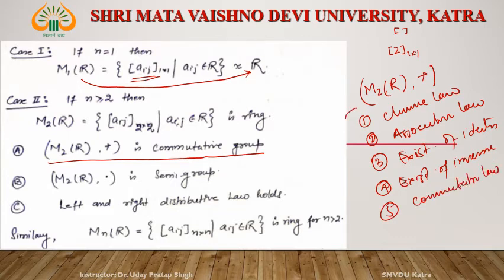All 5 properties are satisfied by the elements of M2R with respect to addition. So this is a commutative group.